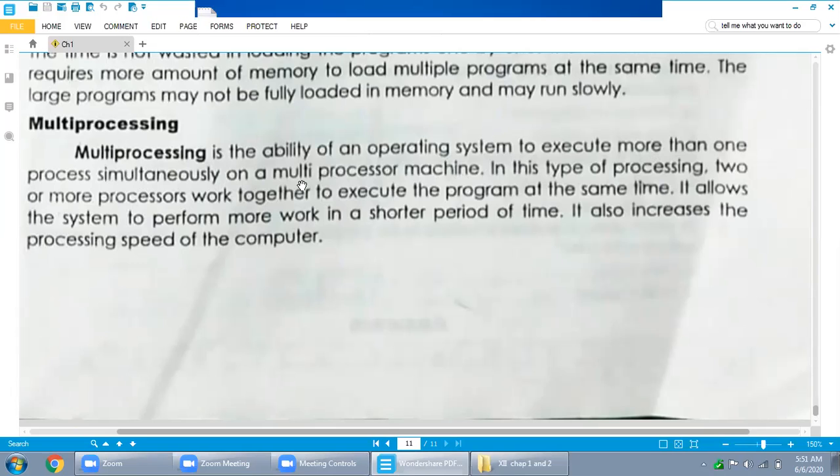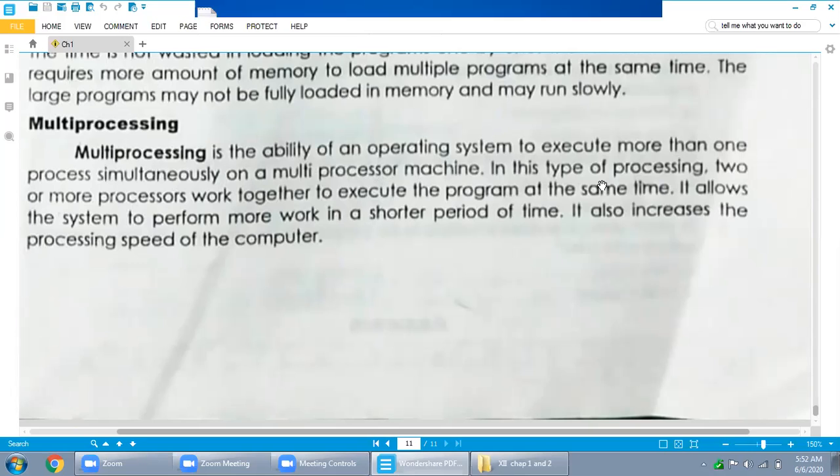I told you yesterday that mainframe computers or mini frame computers use multiprocessing, because our PC is a microcomputer. One single processor is installed in our computer, so we cannot perform multiprocessing simultaneously. A multiprocessor machine means when a single PC has more than one CPU.